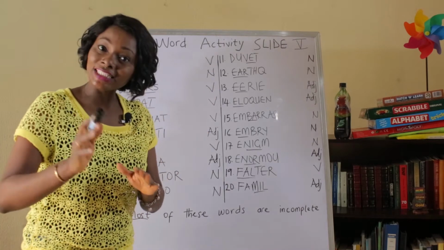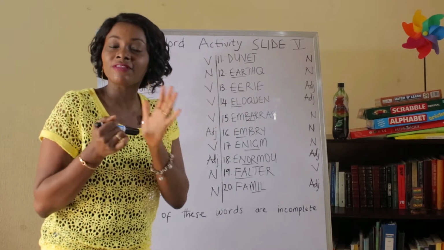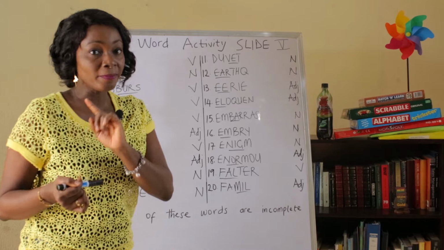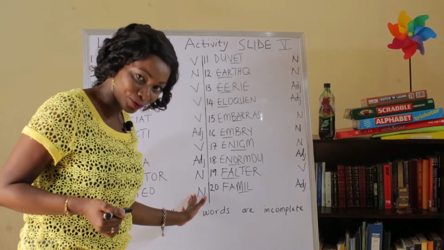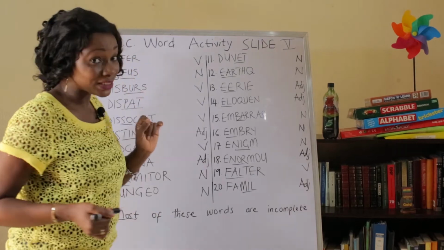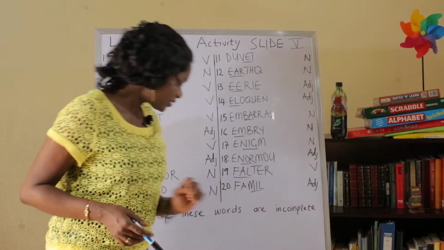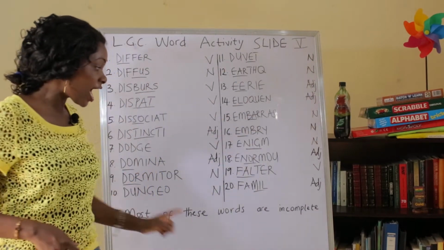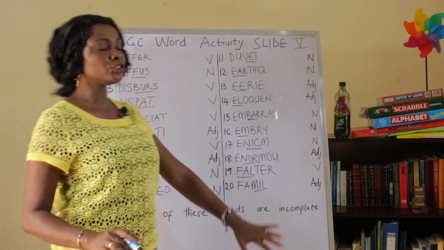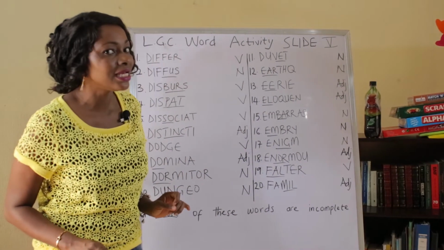But when you're asked to spell a word on the Little Genius Championship or anywhere else, be sure to ask for the meaning and the parts of speech. Remember that these parts of speech are here as your clues, so be sure to use them. One more thing you want to take note of right here on every single slide is this line right here. This one in particular says that most of the words on this slide are incomplete. So I want you to look at this slide and tell me what word or what words are incomplete.